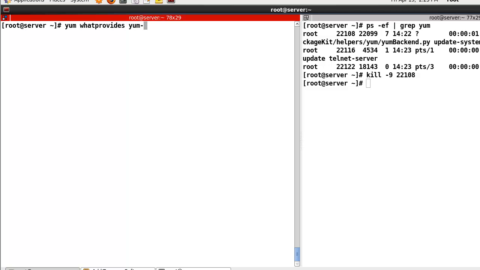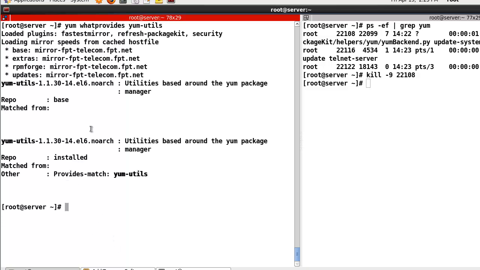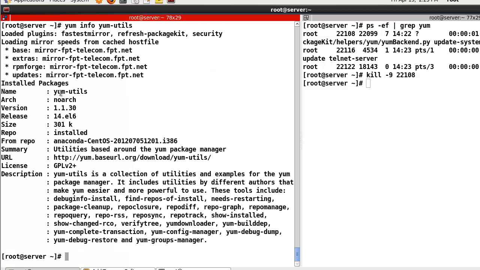Okay, yum-utils. This one only shows some information, like a utility based around the yum package manager. But instead of what provides, this info option will show more information: the architecture, version number, release, size, the repository, installed or not, and the summary, license, and description. So if we want to see more detailed information about the exact package, I recommend you use info.